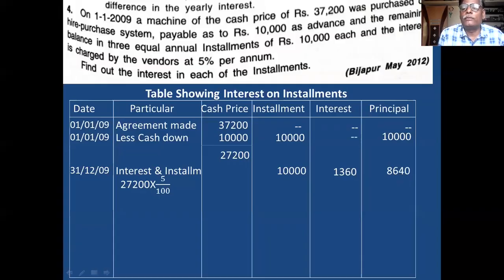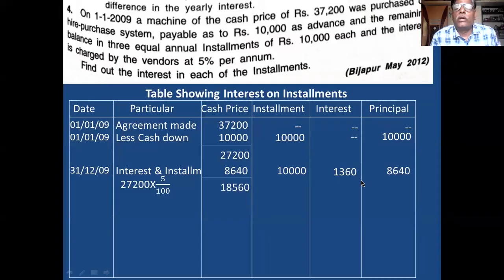8,640. This is the principal. Once you record the principal in the last column, the same principal you take in the cash price column. Here, 8,640 is the paid principal, so cash price is a principal. Out of 27,200, you deduct 8,640. Balance is 18,560. This is the step you have to follow for one installment.